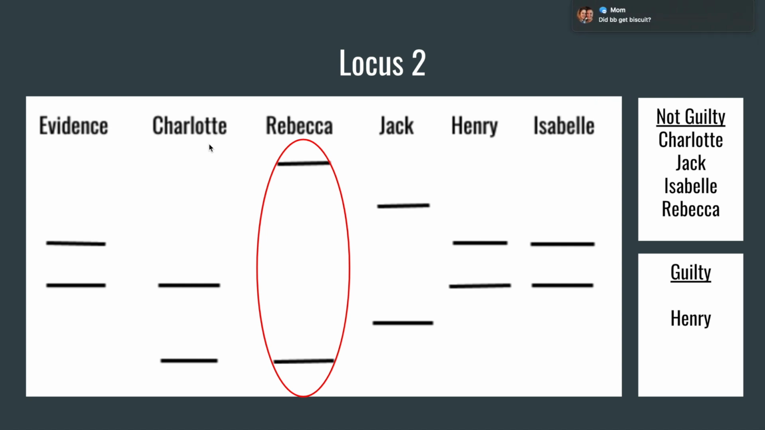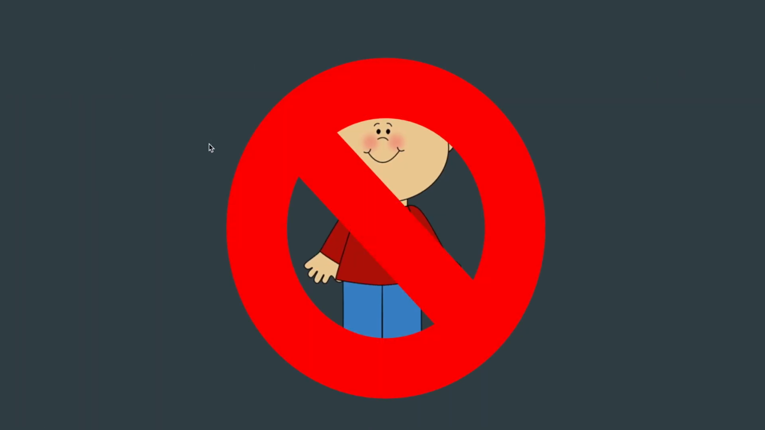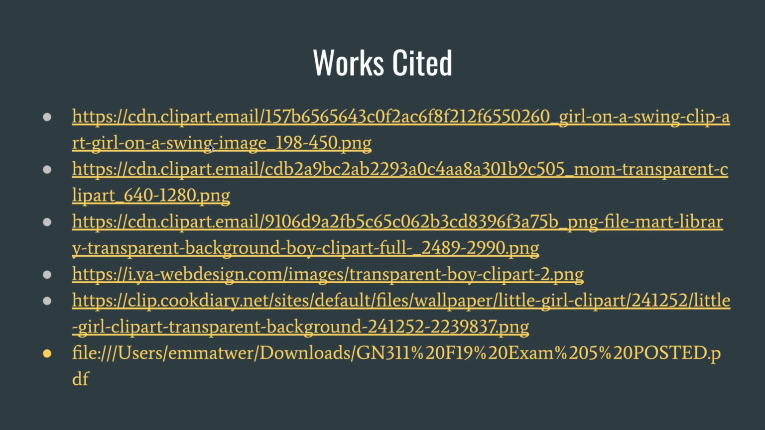Now all we have left to analyze is Henry. Here we can see Henry still matches the evidence and is the only individual to match for both alleles at both loci. Now we can conclude our investigation and determine that Henry is the crime committer. Seems like he is not a good friend for Charlotte, and we hope she makes a speedy recovery in the hospital, resting assured her assailant was caught. Thank you.